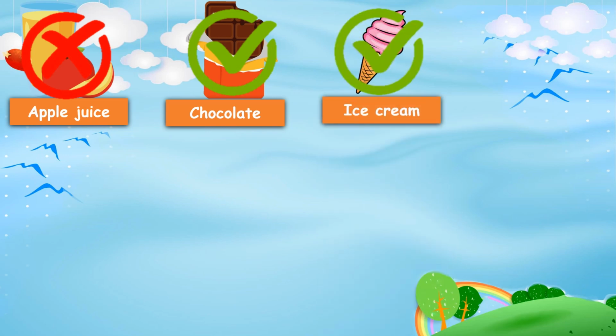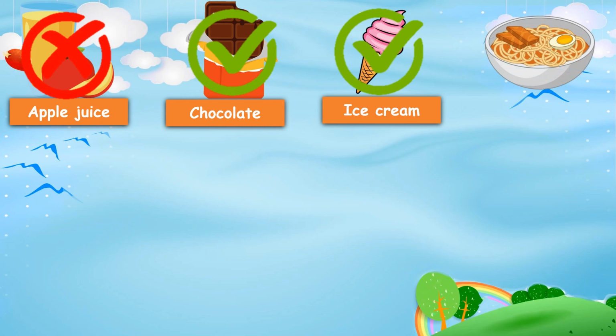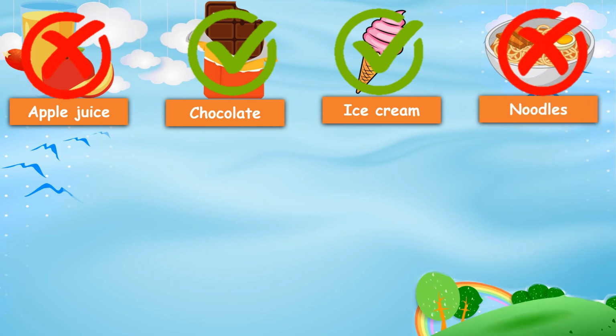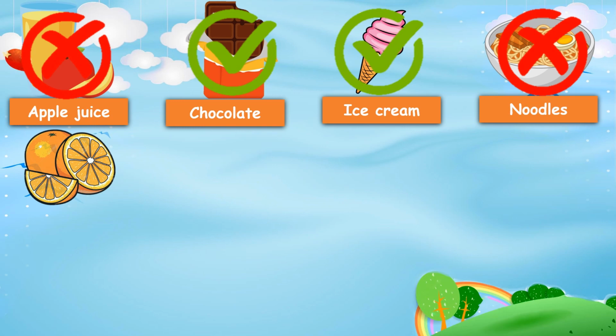Do you love to eat ice cream? This is noodles. Can I count the noodles? Of course not. They are too difficult to be counted. They are a type of fruit. They are oranges. Can we count them? Yes.